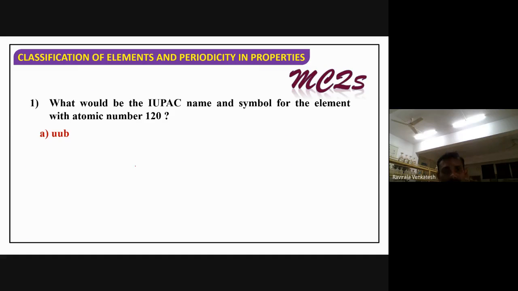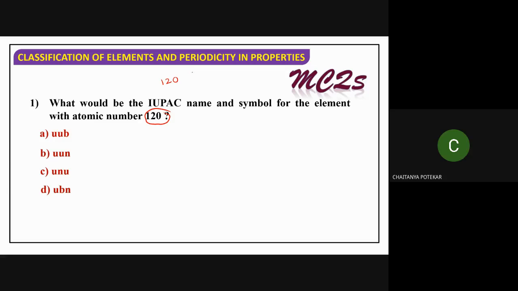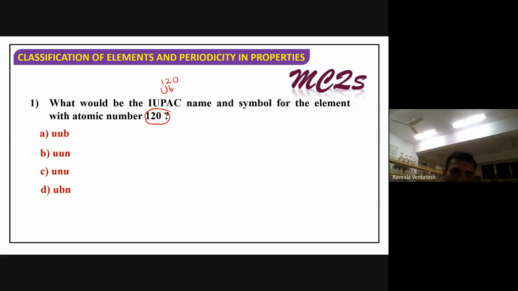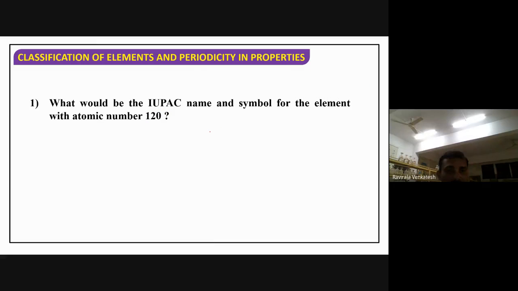Now tell me, what is the answer for this one? 120. For 120, which option is correct? Sir, D. Study. 1 means what? U. 2 means what? B. Next, 0 means what here? N. UBN. What is the nomenclature? Un, bi, nil. In this way, we can easily give the answer here.